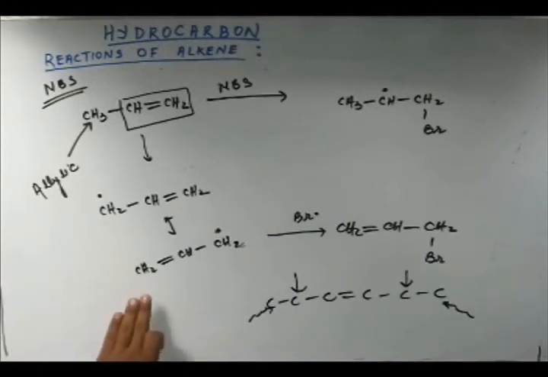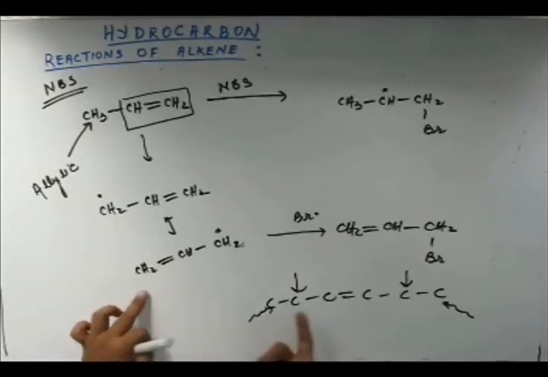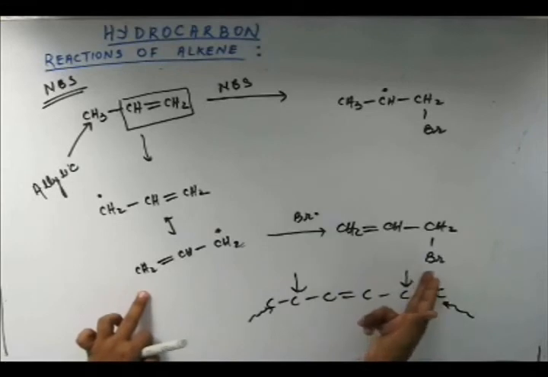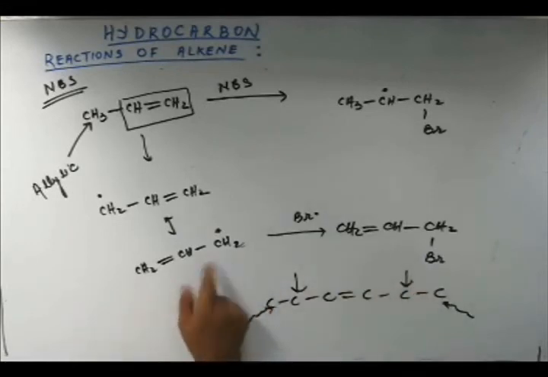Only those are going to survive till the next Br dot comes. So bromine is going to attach only at the allylic position. Fine. So NBS carries out substitution of bromine at the allylic position. That would be a complete statement.